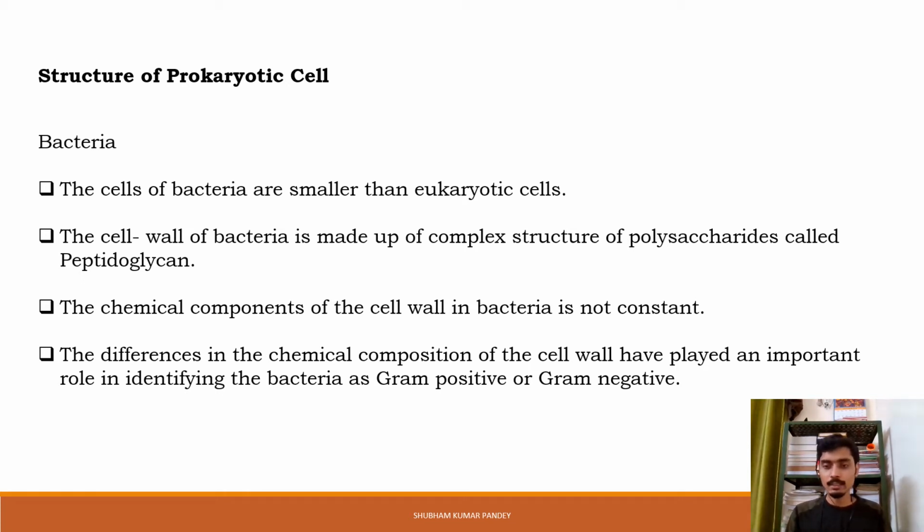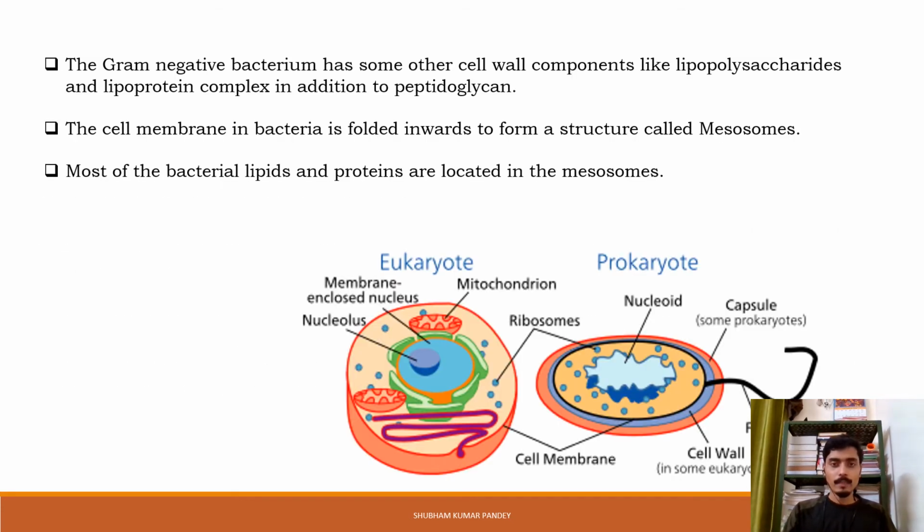Depending on this, they are distinguished into two types: gram-positive bacteria and gram-negative bacteria. The gram-negative bacterium has other cell wall components like lipopolysaccharides and lipoprotein complex in addition to peptidoglycan. So gram-negative bacteria contain peptidoglycan plus lipopolysaccharide and lipoprotein complex.